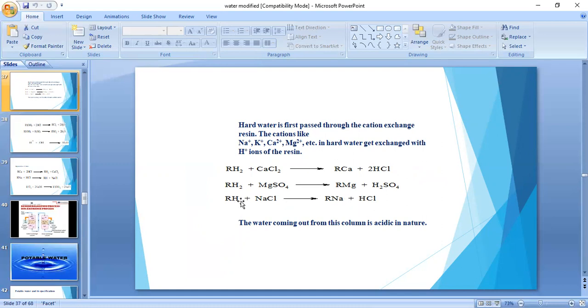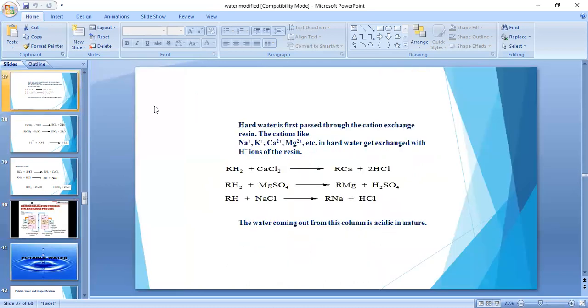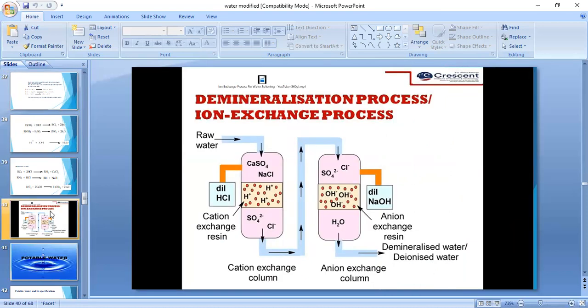In the cation exchange resin, sodium replaces the H. Sodium takes the H place, so that's why RNa and HCl are formed here. Then the water which comes from the first chamber is highly acidic in nature, because of the formation of HCl.